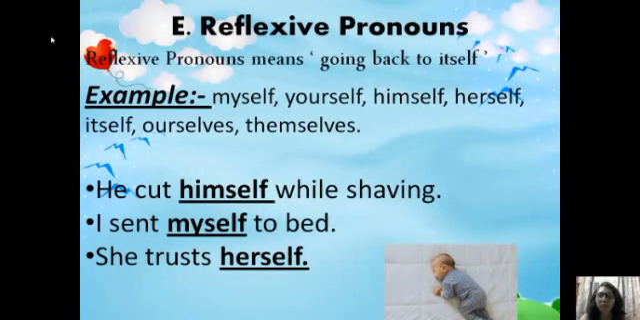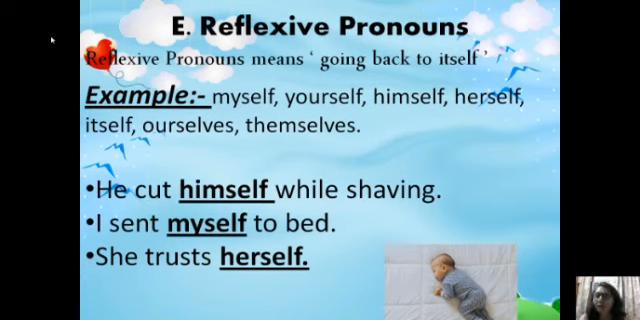Good morning, students. On Monday we have done the topic pronouns. Now reflexive pronouns. Reflexive pronouns means going back to itself. Examples are myself, yourself, himself, herself, itself, ourselves and themselves.